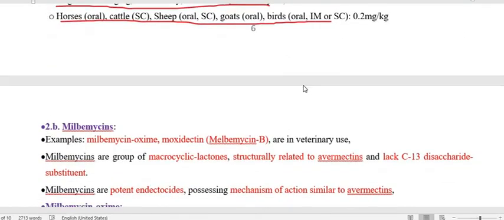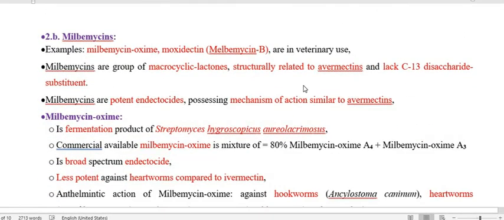So this is important. Now we have to go through the second antibiotic, the milbemycin, that we are going to discuss here. Regarding milbemycin, under this two drugs come: milbemycin oxime and milbemycin B. Milbemycin B is also called moxidectin, and milbemycin oxime.